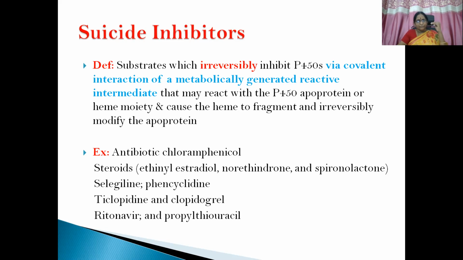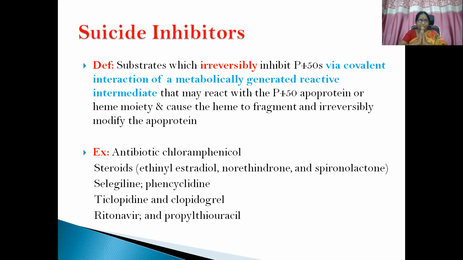We have discussed covalent bonding in the pharmacodynamic principles, which results in irreversible interactions. A metabolically generated reactive intermediate may react with the P450 apoprotein or the heme moiety and cause the heme to fragment. It will be broken down and irreversibly modify the apoprotein. So we can't change it further once the inhibition happens.